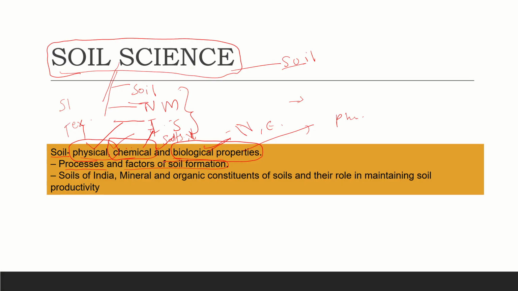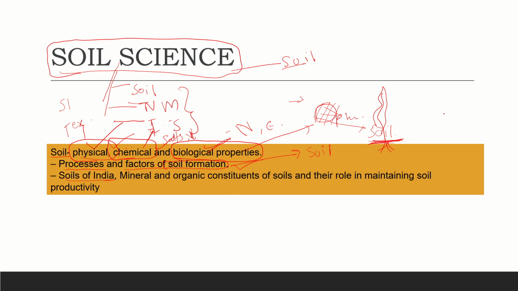And the processes and factors of soil formation. We somehow have this knowledge from the geography we have studied. Before the soil, where the soil forms first, there are rocks. By weathering, the fine texture of soil comes. We call that texture soil. And this soil aids in plant growth, making it easier for the plant to absorb nutrients and withstand in the soil. So we study the process and factors of soil formation here.